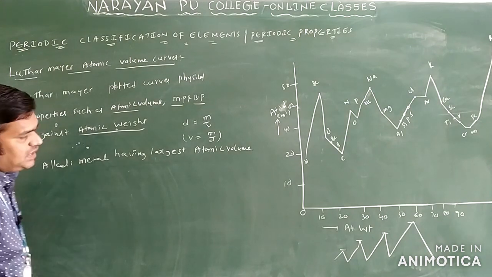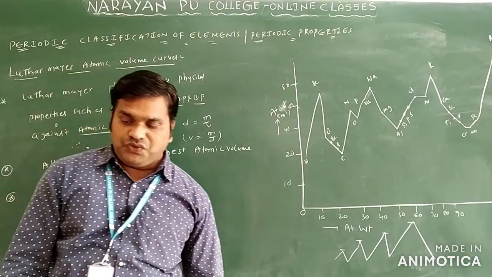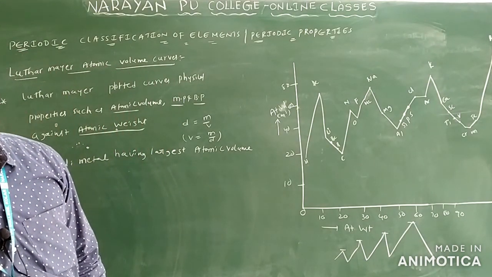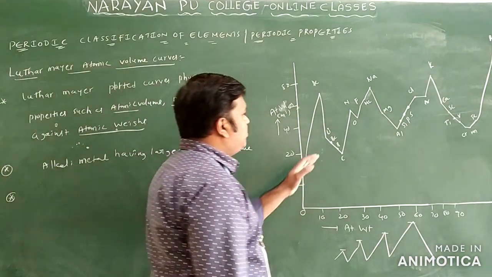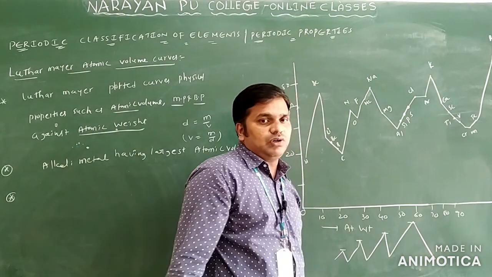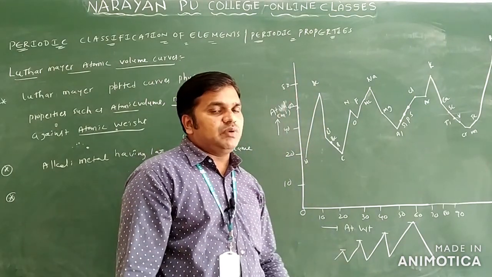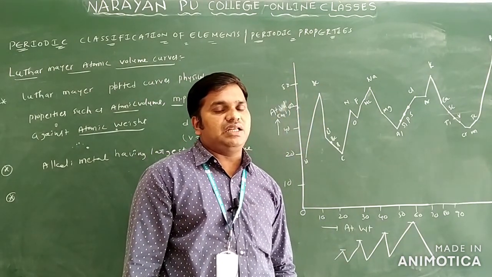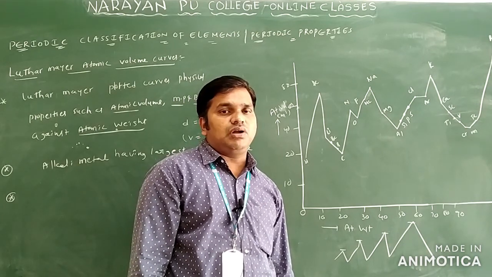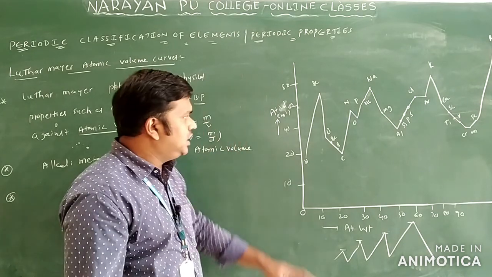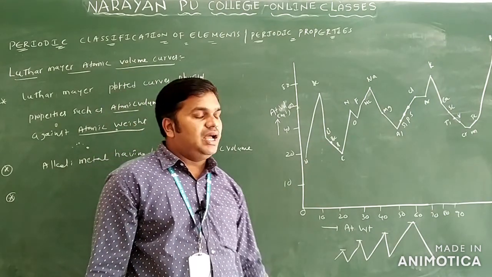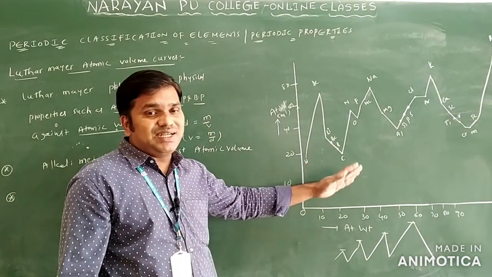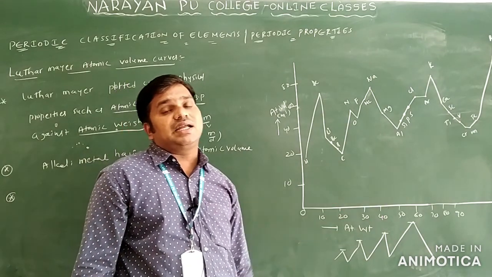After alkali metals, the alkali earth metals will occupy the mid position of the curve. What are the alkali earth metals? Beryllium, magnesium, calcium and strontium, those we call alkali earth metals. They are present below the alkali metals, in descending order from the alkali metals.